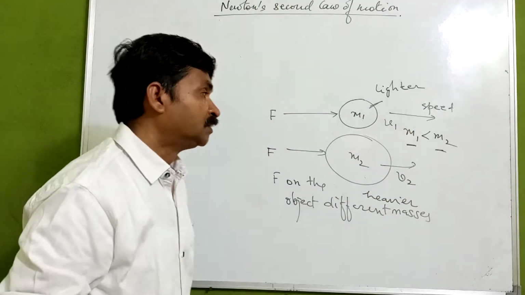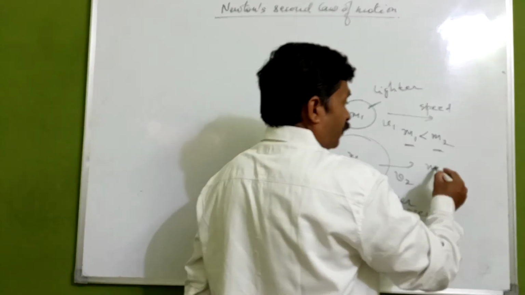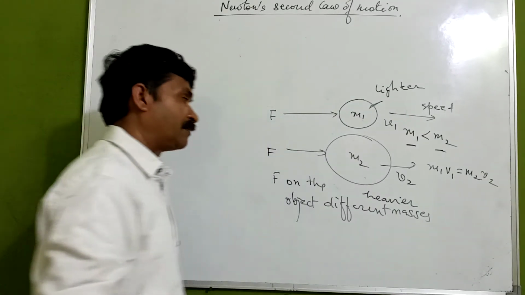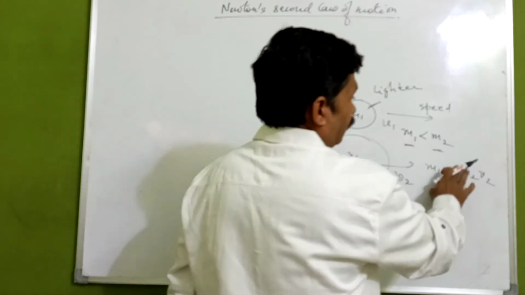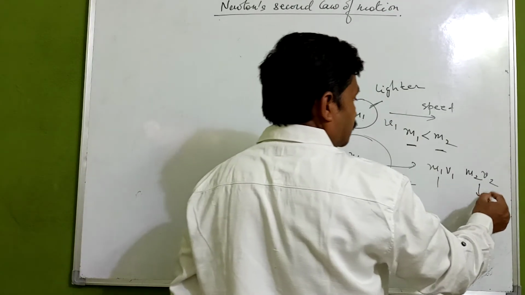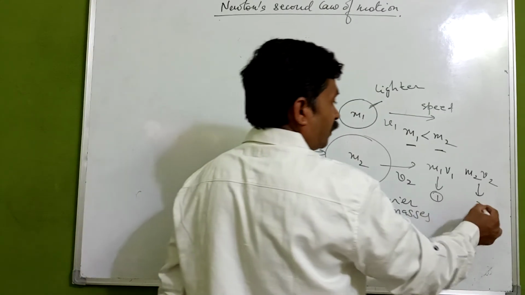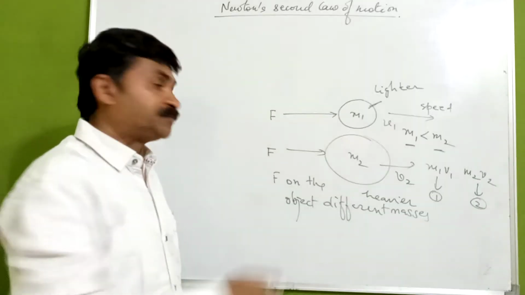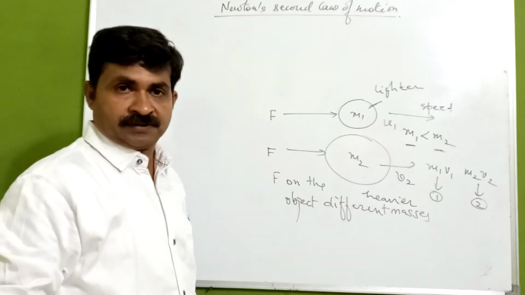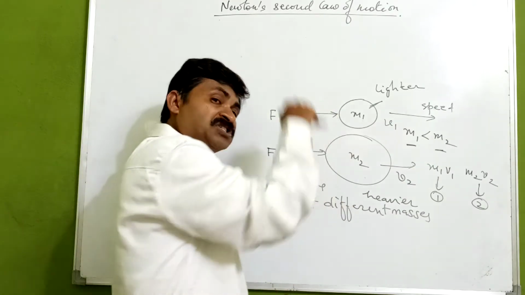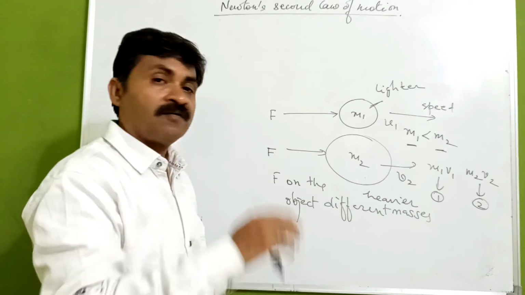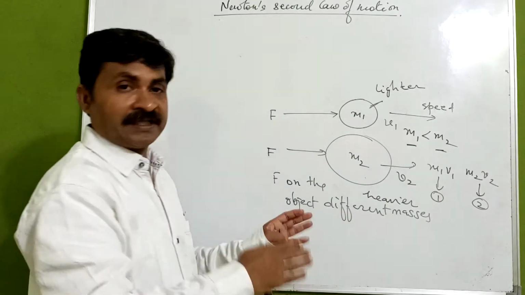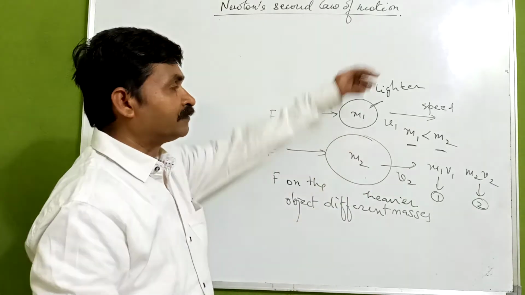This observation was made by Newton, and he concluded it in the second law of motion, Newton's second law of motion. So what is Newton's second law of motion? If a force is applied on an object at rest, it starts moving, it gains some velocity.